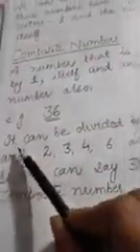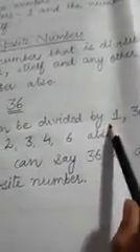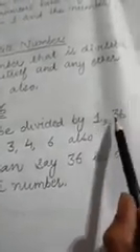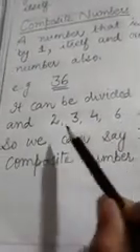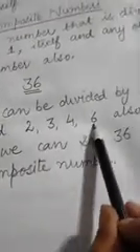You can see, for example, 36. 36 can be divided by 1 and 36, that is by 1 and itself, and also by other numbers. It is also divisible by 2, by 3, by 4, and by 6 also.